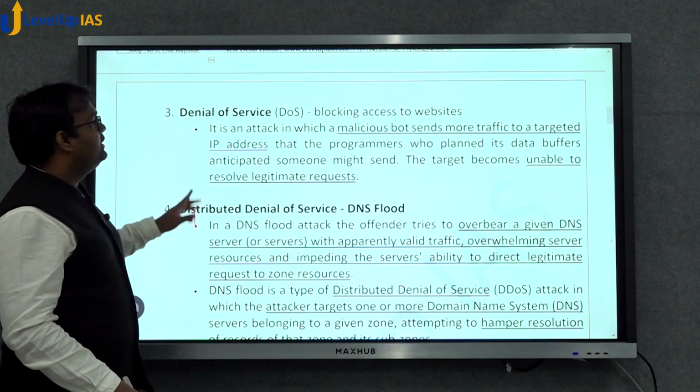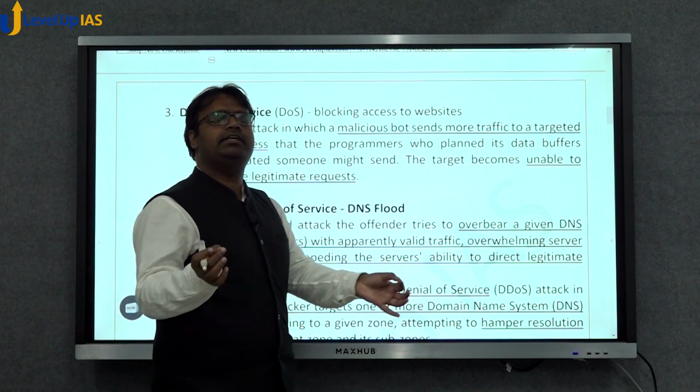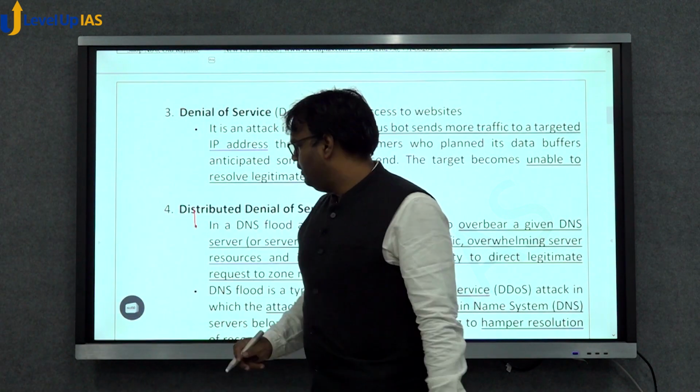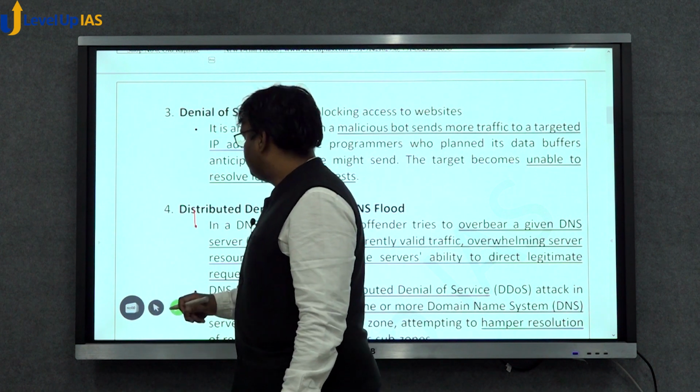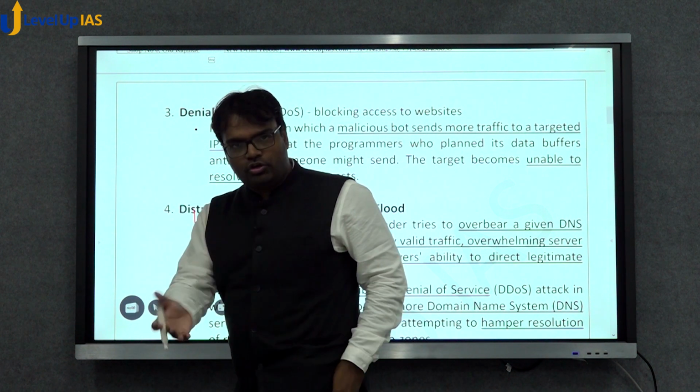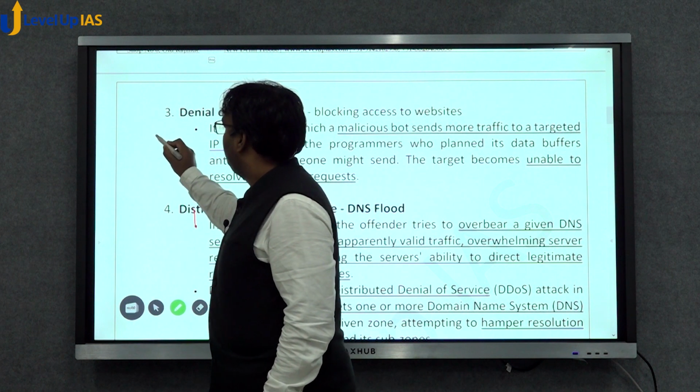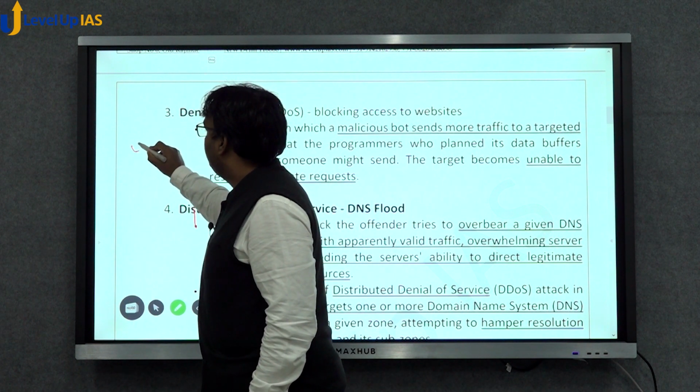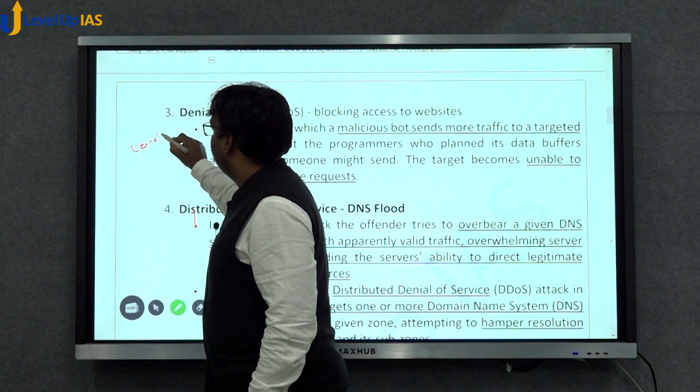Then there is denial of service attack. Denial of service attack is a simple type of attack. See, now let's say we talk about LevelUp IAS. Now we have created a website, levelupias.com.